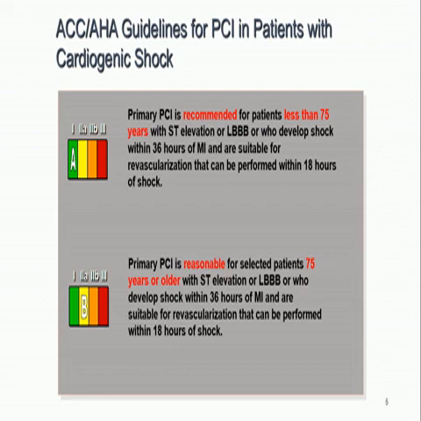So basically, the patient should be less than 75 years for a grade A recommendation, or 75 years or older for a grade B recommendation. Right? So if you have a patient less than 75 years with ST elevation or left bundle branch block with shock within 36 hours who is suitable for revascularization.